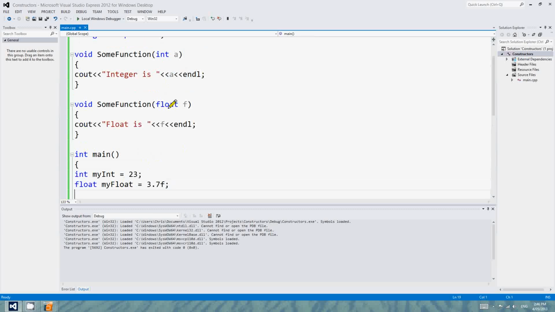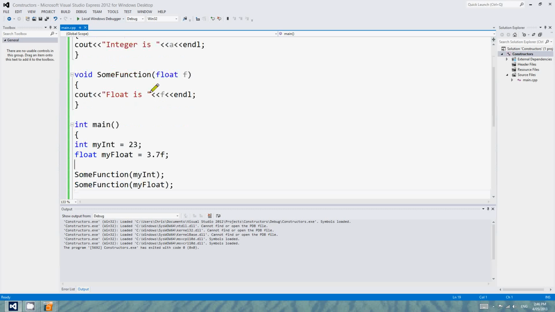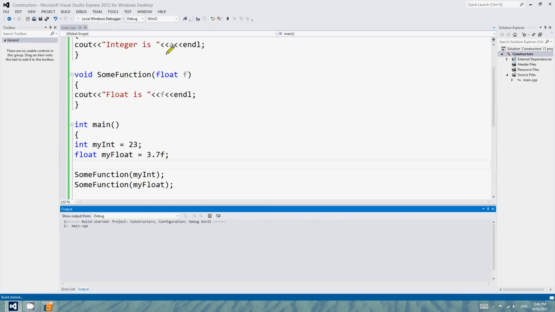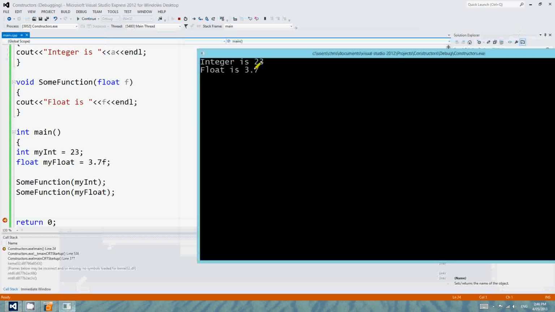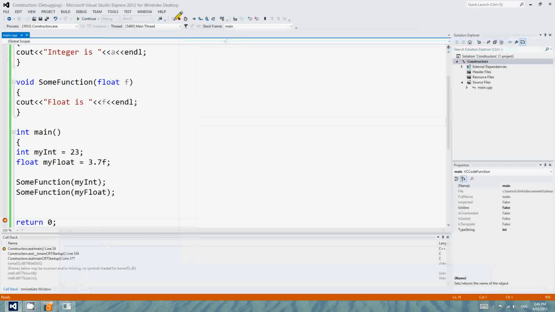It determines it with the parameter that we pass, which is why if a function has exactly the same parameter list, it doesn't know which one we mean. So yeah, it's not legal overloading. Anyway, if we play this, we should get 23 and 3.7. Yeah, there we go. So the integer is 23, the float is 3.7.